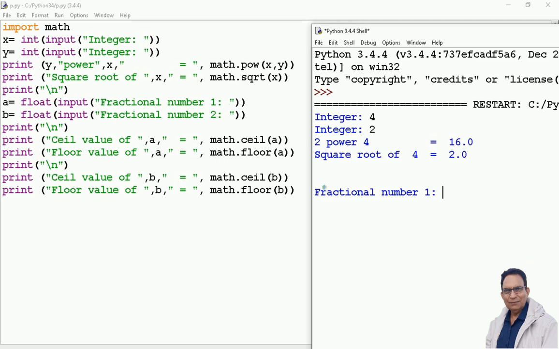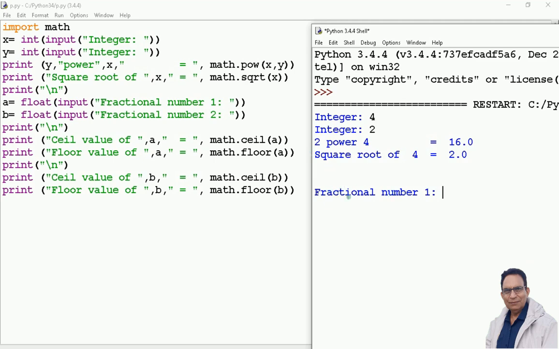But here we are getting a gap of 2. So one extra gap is because of this \n. This \n is called the escape sequence, known as new line feed. New line feed means whenever this print \n comes, it jumps to the next line.